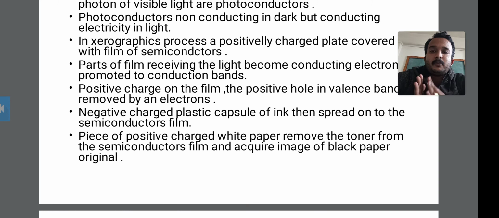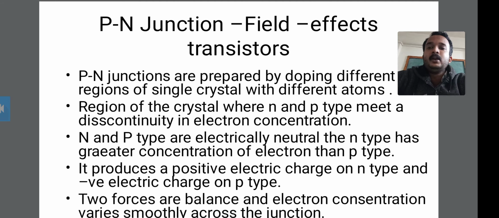Okay, then the piece of positive charge white paper removes the toner from this semiconductor. You have to know about the piece of positive charge white paper: it removes the toner from the semiconductor films, and it acquires the image of the black paper original. Okay, this is all about photoconductivity.